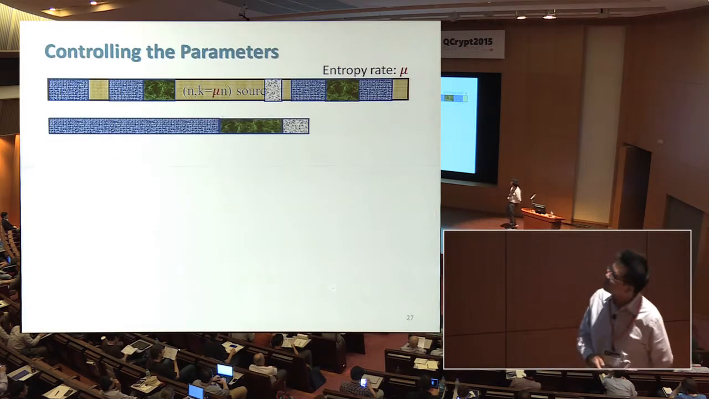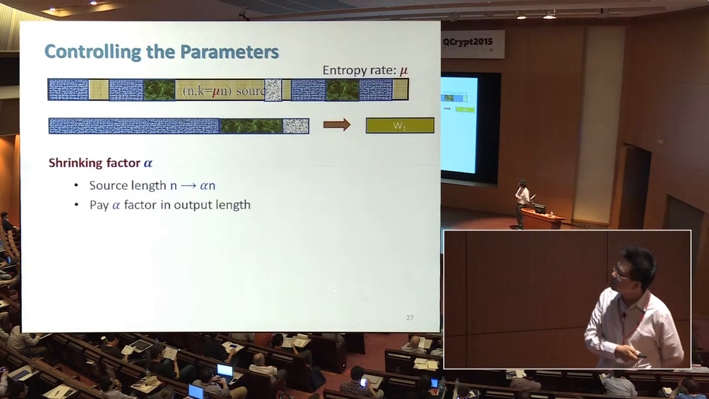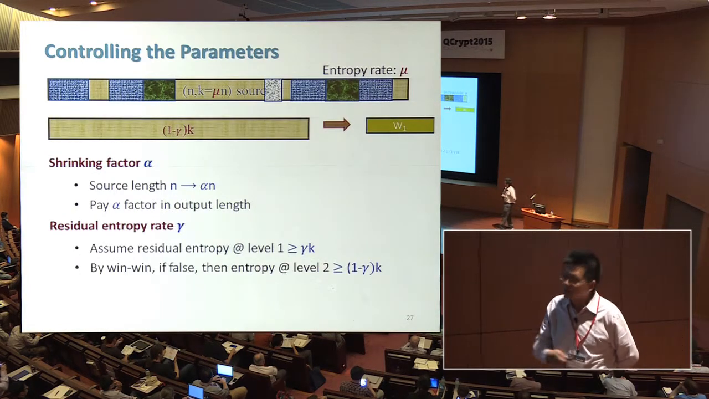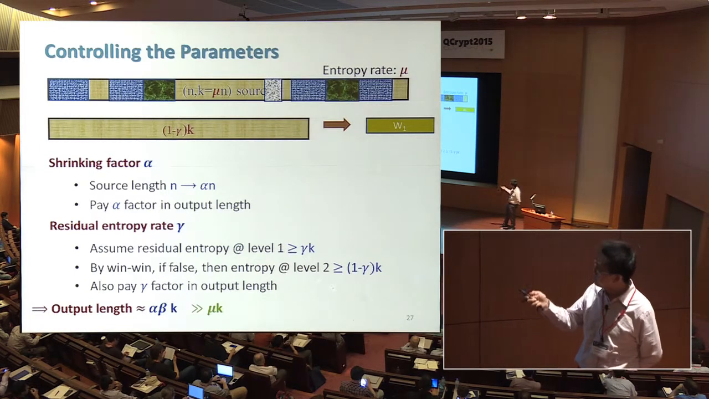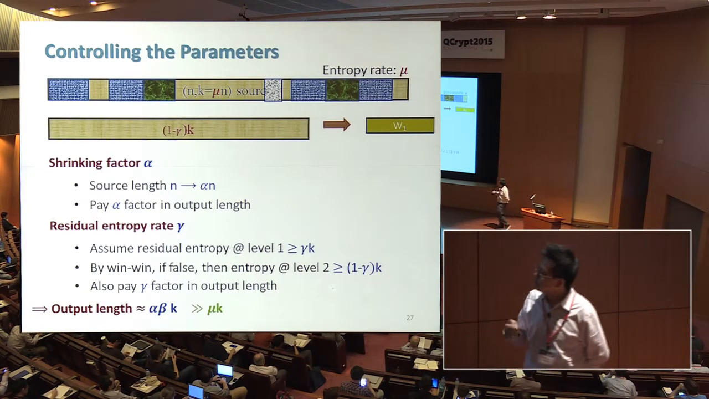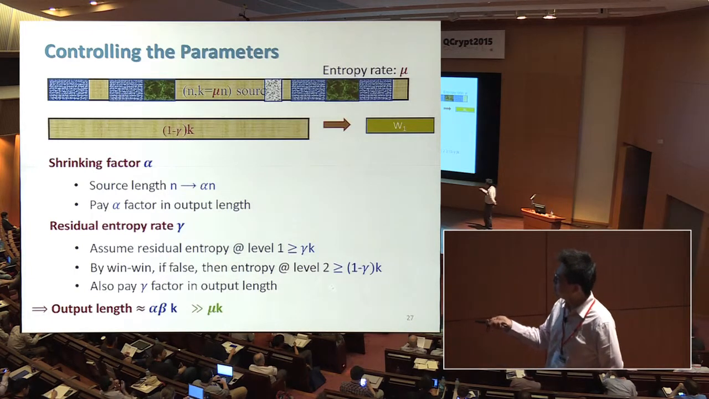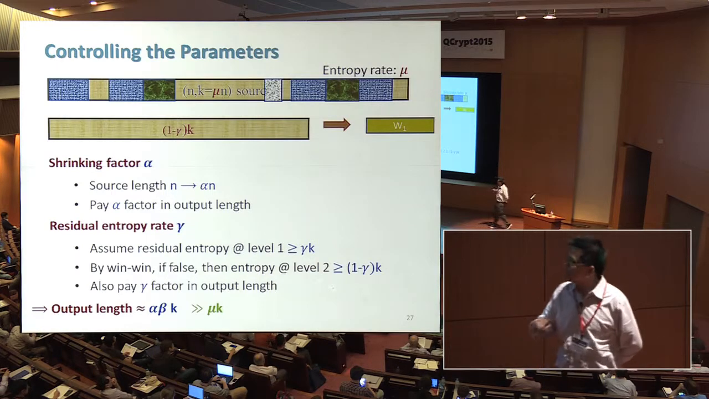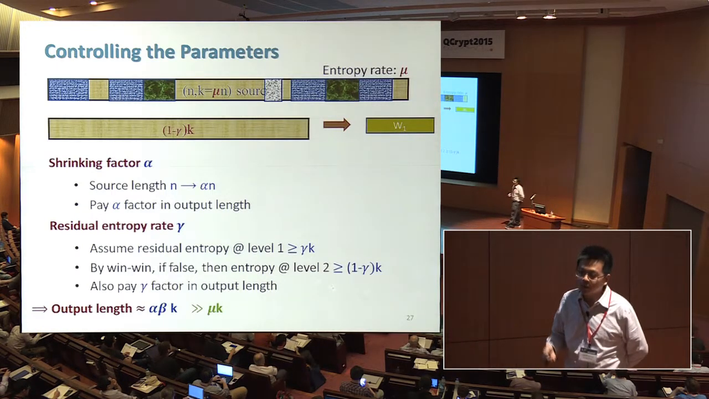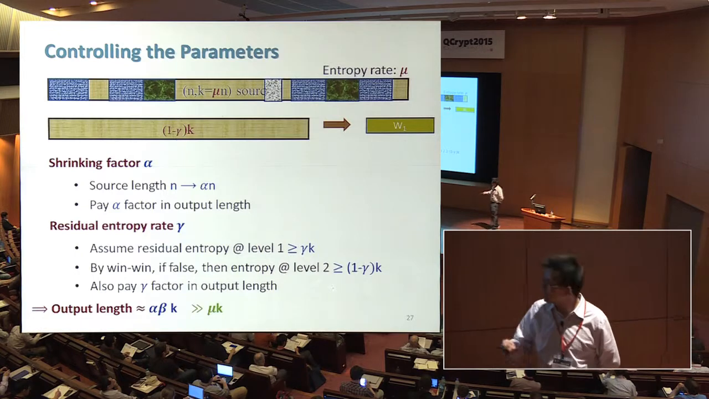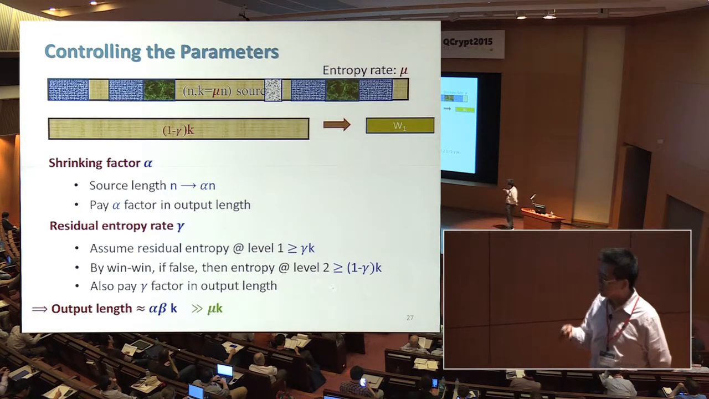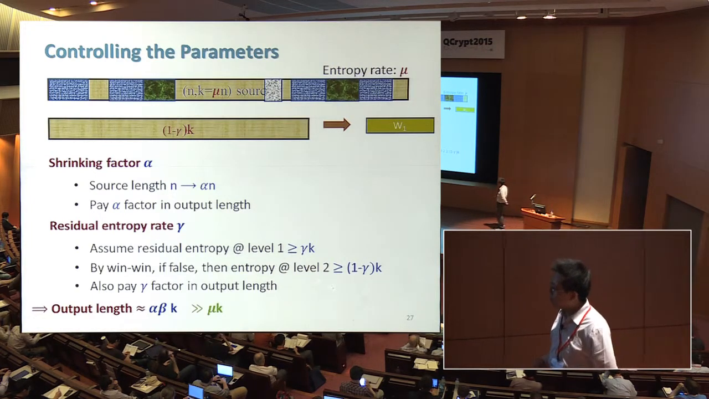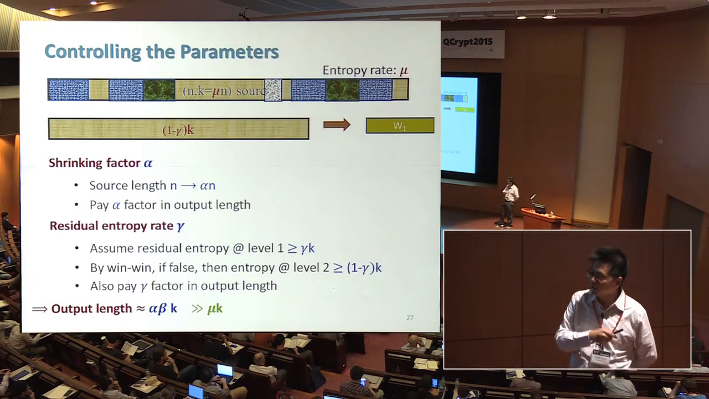I'm running out of time, so I will just mention that it's kind of complicated to set up the parameters, but you can set the parameters right to control the shrinking factor and the residual entropy rate factor, and at the end you can get output alpha times gamma k, and this can be much larger than mu k. In particular, this k can go much below square root of n, much below n to the 1 minus little o of 1, and can be as small as n to the 0.1.